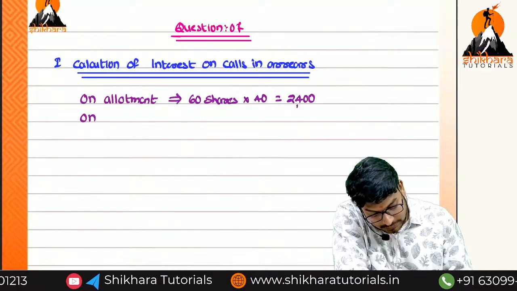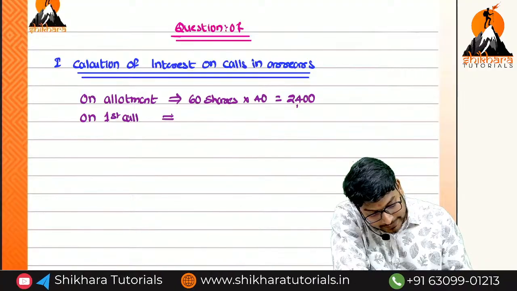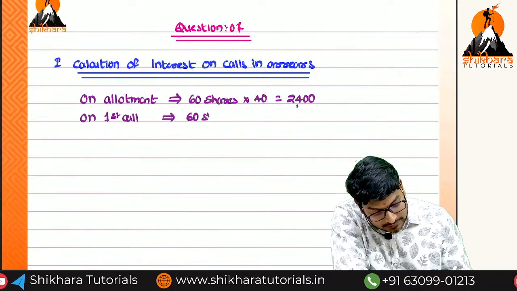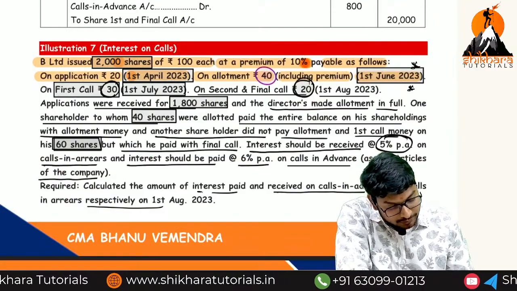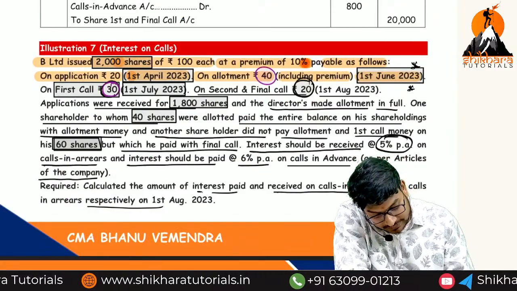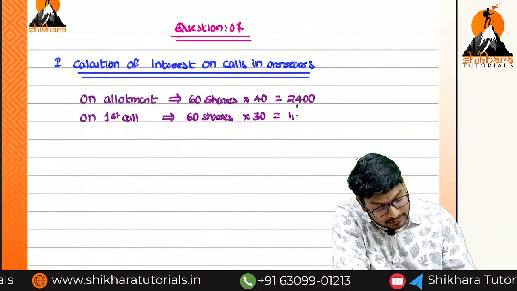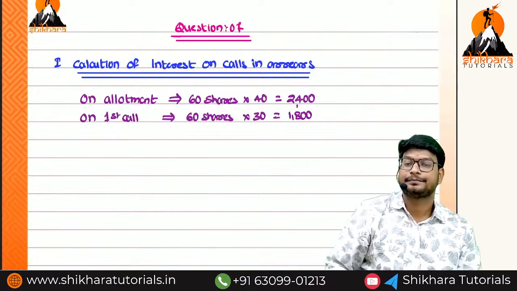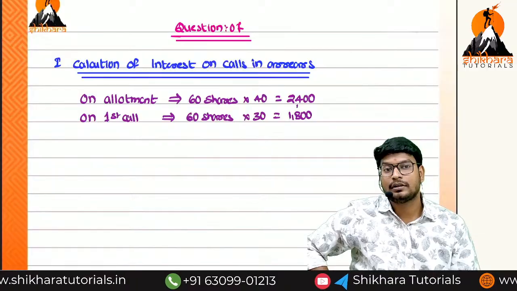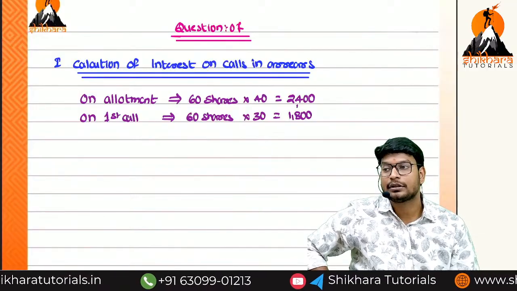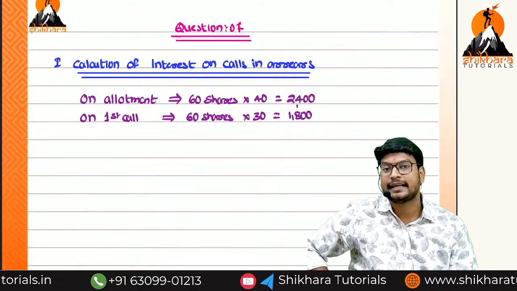Next one. On the first call, again how many shares? 60 shares into what is the first call amount? 30 rupees. That is equal to how much? 1,800. Now this is the total calls in arrears. We have to add the total calls in arrears and then apply the interest percentage. How can we calculate? Can you say?